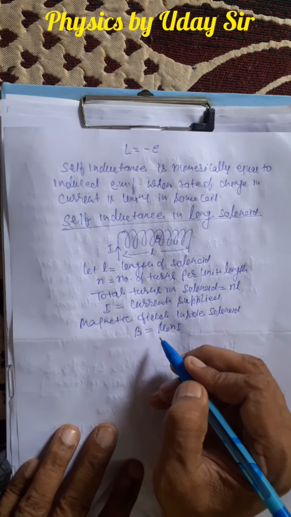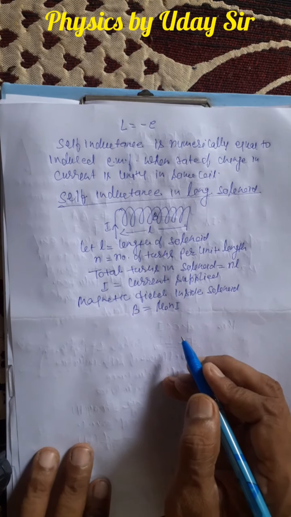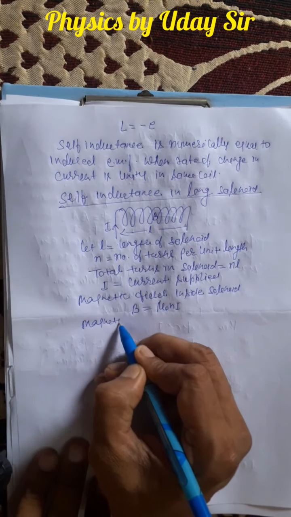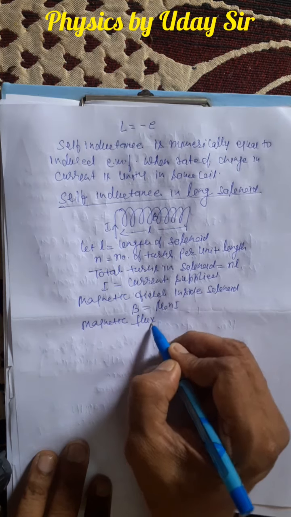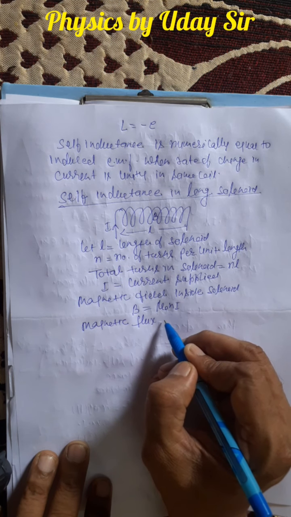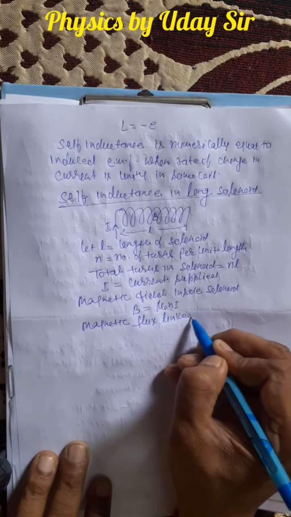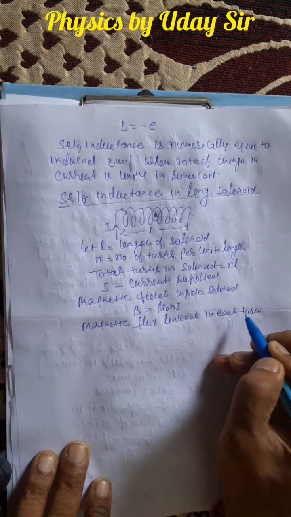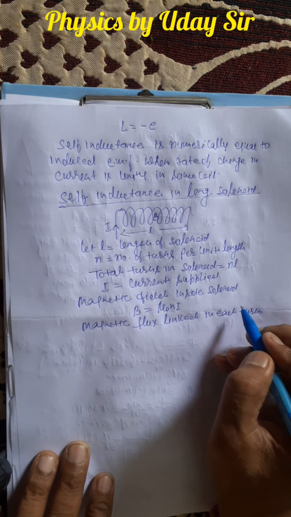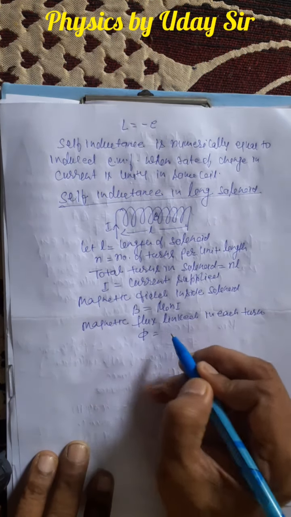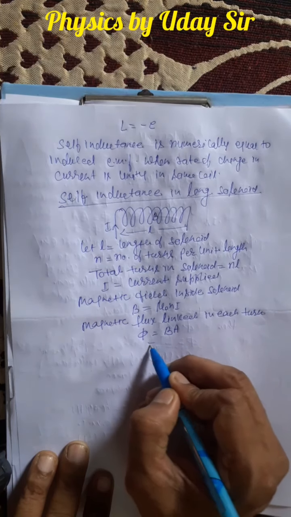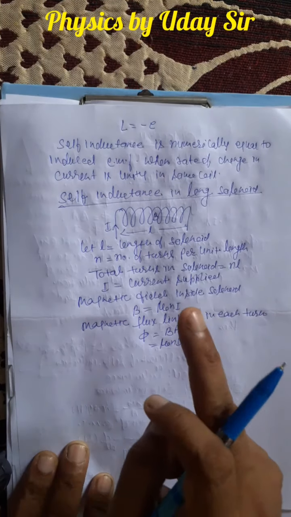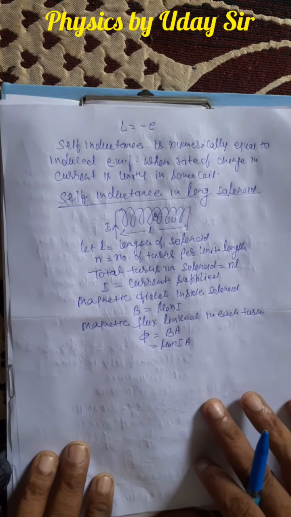After this, due to this magnetic field, there will be a change in magnetic flux. So what will be the magnetic flux linked in each turn, because magnetic flux also depends upon the number of turns? Phi is equal to B A, you know that. B is mu naught n I, into A. This is the magnetic flux in each turn.